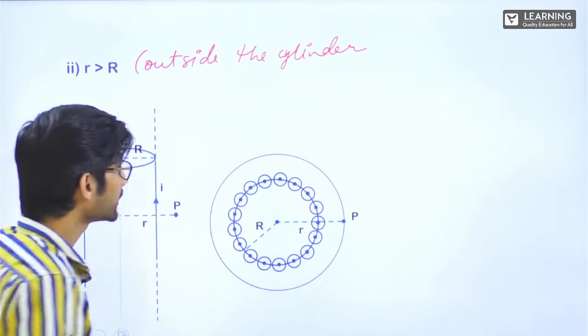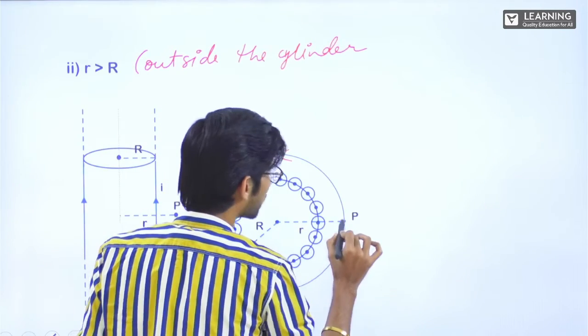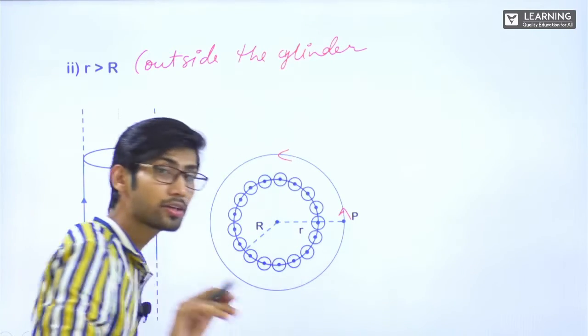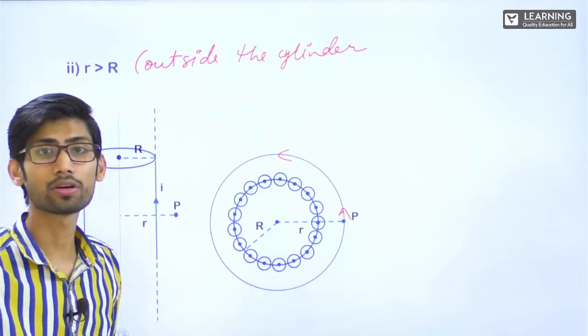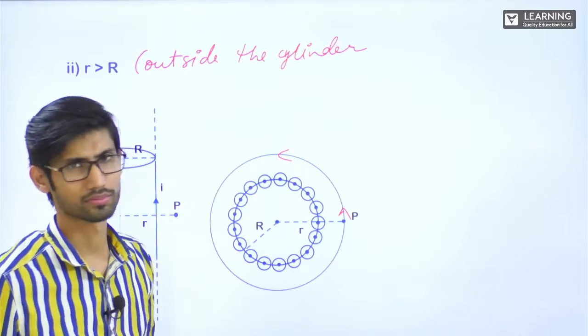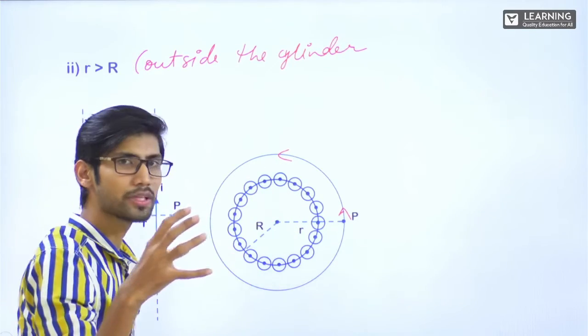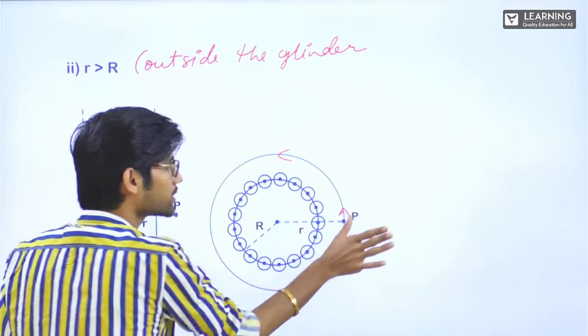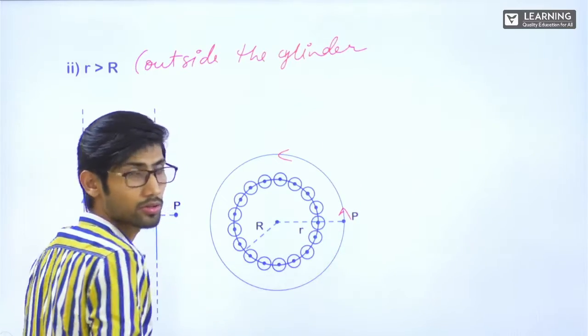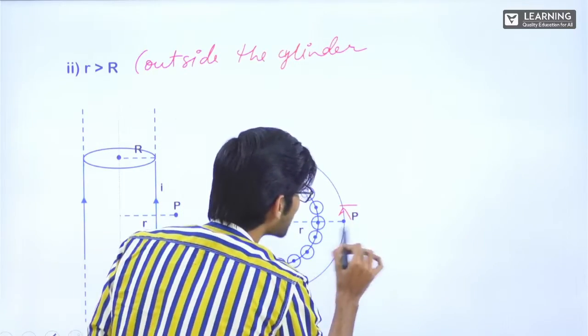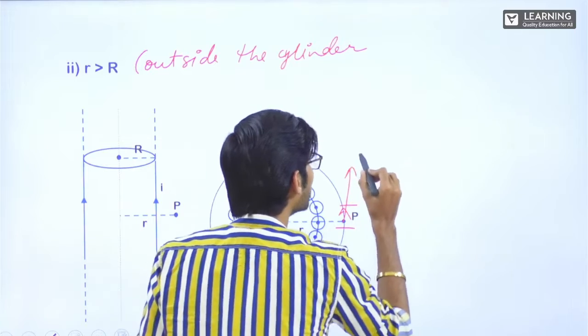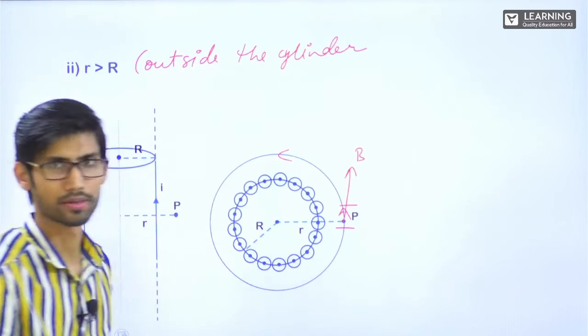Alright. Now let's take the direction of Ampere's loop as anti-clockwise. Again, you can take any direction. Why am I taking anti-clockwise? Current is outwards. Fine. Current is outward means current is like this. At this point, the magnetic field will also be this side. So dl's direction is upward and the magnetic field will also be upwards. As simple as that. Fine.